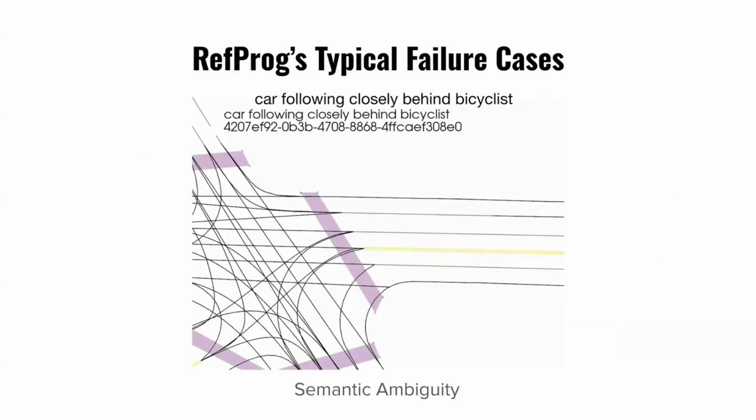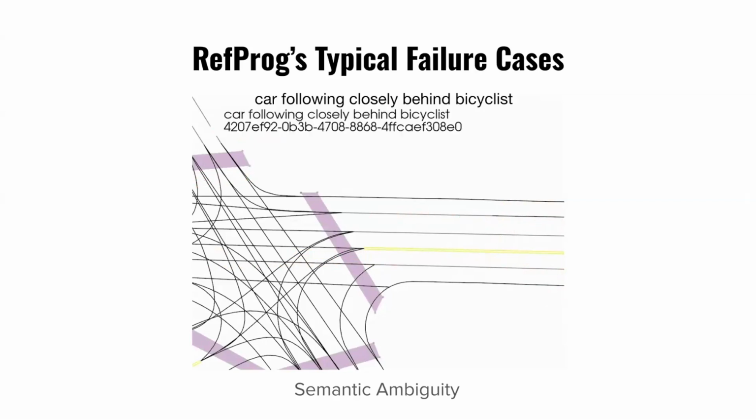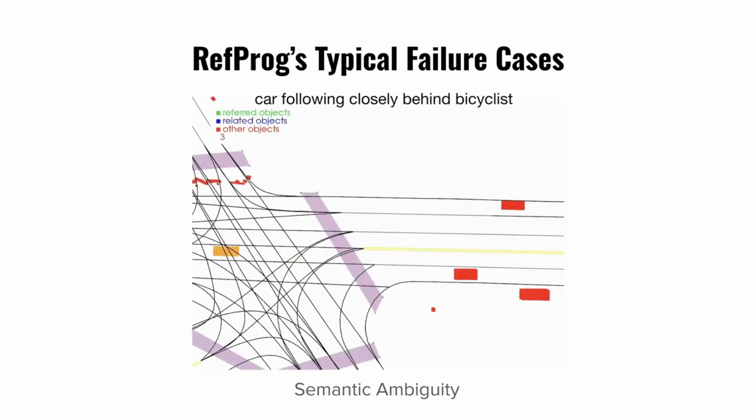So this approach has many of the typical failure cases that you might expect with large language models. So not considering the limitations of the offboard perception system, we find that our baseline, which we call RefProg, struggles with semantic ambiguity. So in this case, we have a car following closely behind the bicycle, but the generated code snippet from our LLM is actually inverted. So it's actually finding the bicycle that's closely following the car.